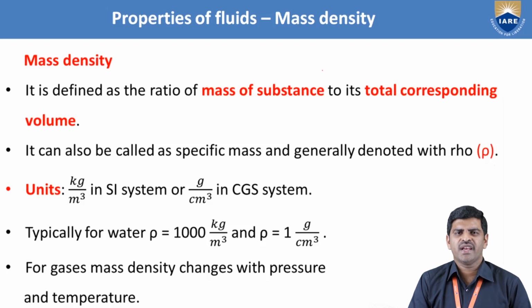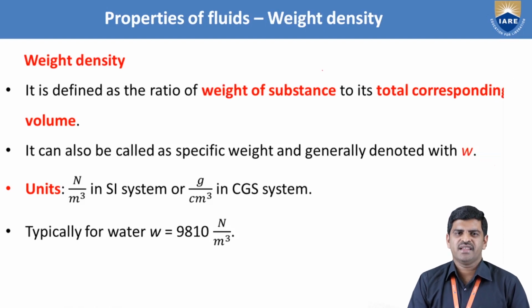Typically for water we can take the mass density as 1000 kilogram per meter cube, or 1 gram per centimeter cube in CGS system, for our problems. But for gases, the density readily changes with changes in temperature or pressure. Next property is weight density.